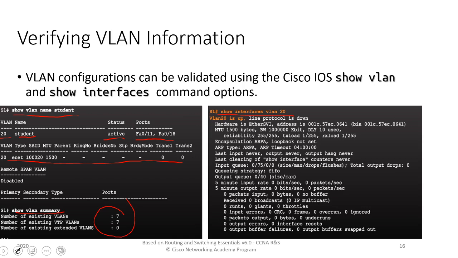So these commands we would mainly use to verify the configuration of VLANs, whether they are configured correctly, and when we need to troubleshoot issues, we will use these commands to check those things.